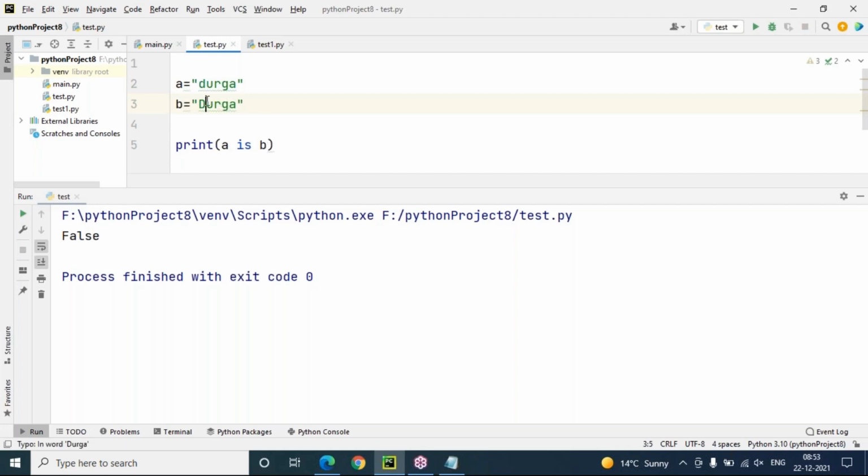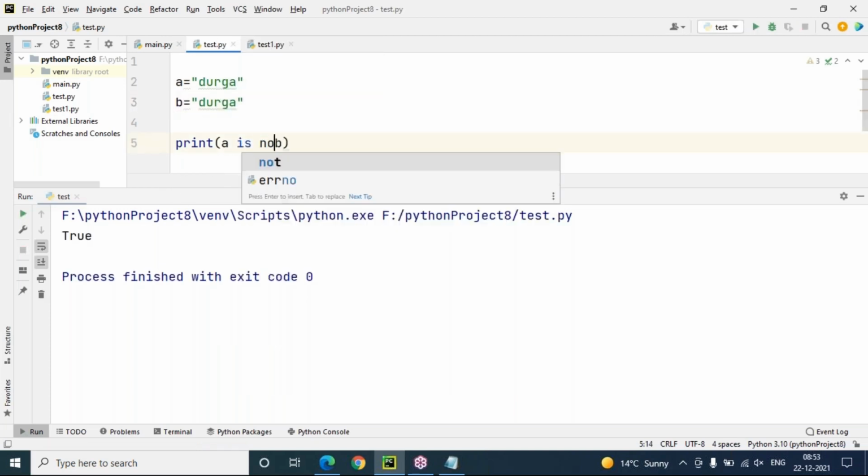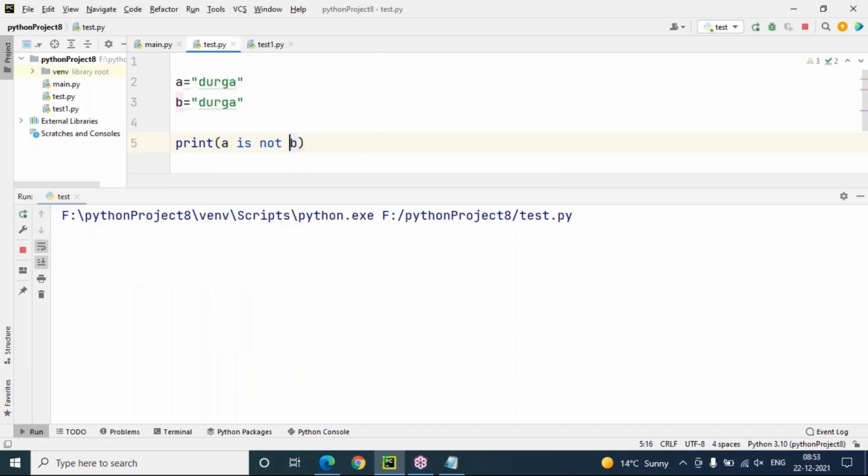Both are not having the same identity, they have different identity. And if I say small letters both, A is B. Even you can check A is not B. Yes, correct. A is not B. It is false. A is not B is not correct. A is B actually. Both are having the same string.